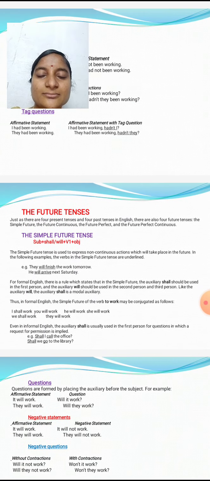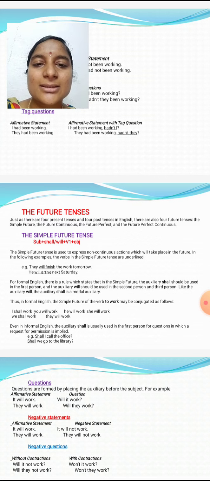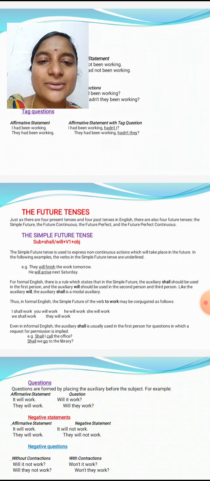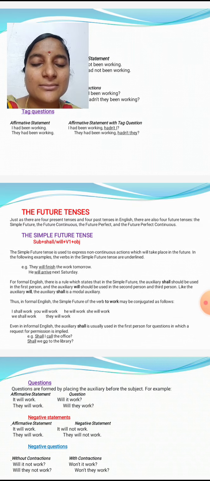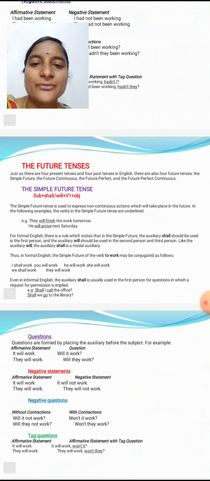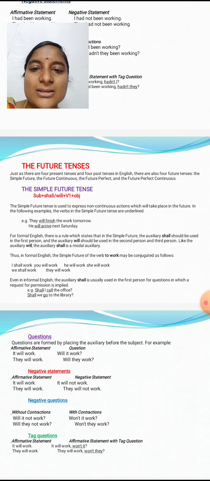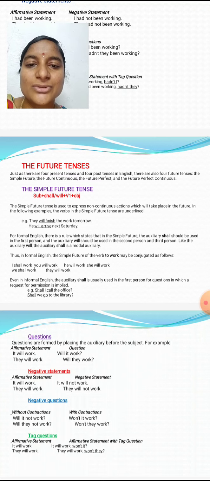Next, so past tense completed. So simple past, past continuous, past perfect and past perfect continuous tense completed. Next, the future tense. There are 4 types of future tenses: simple future, future continuous, future perfect and future perfect continuous tense.